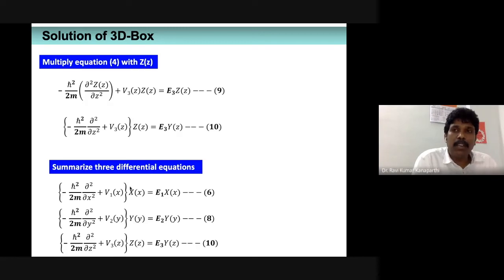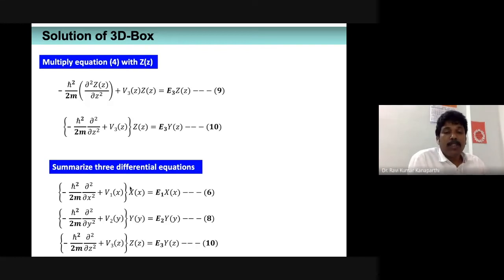as if the particle is placed in a one-dimensional box, but it is along the x direction. Are you following?